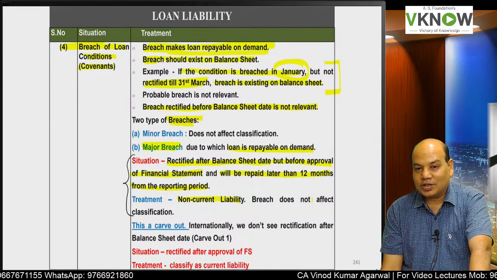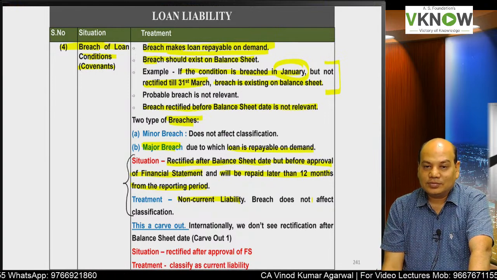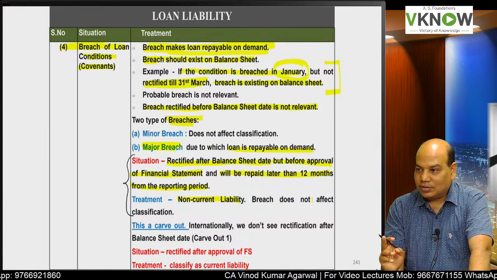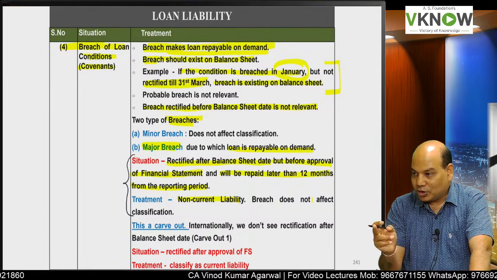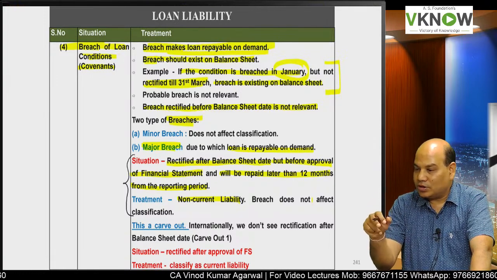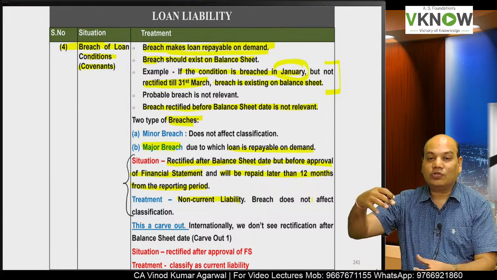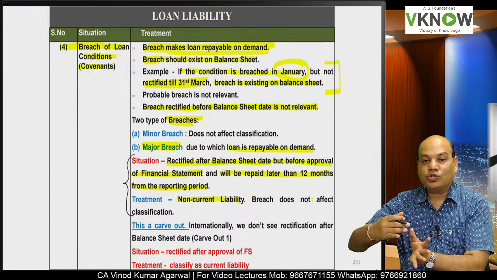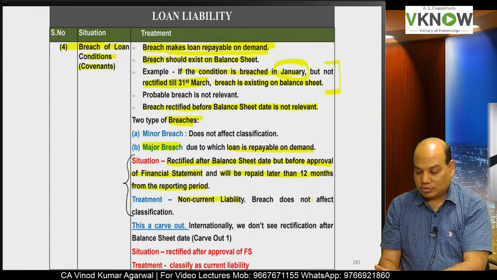In case of extension, you said check the condition on the balance sheet date, and on the balance sheet date, if you have not received the extension and the liability is payable within 12 months, it was current liability. Here there is a breach on balance sheet date, loan has become repayable on demand. So if I look at the condition on the balance sheet date, it should be current, but institute have made a change in the standard.